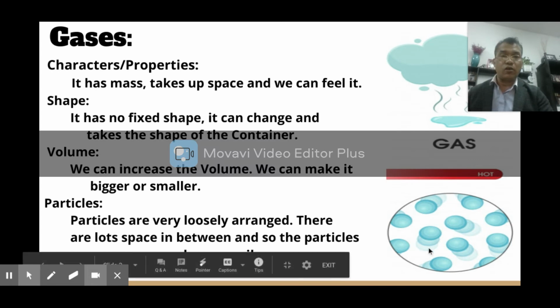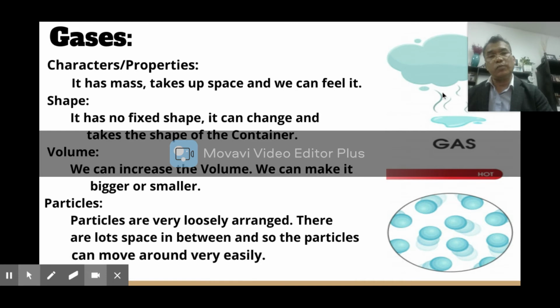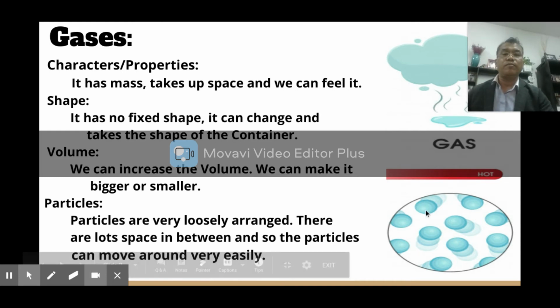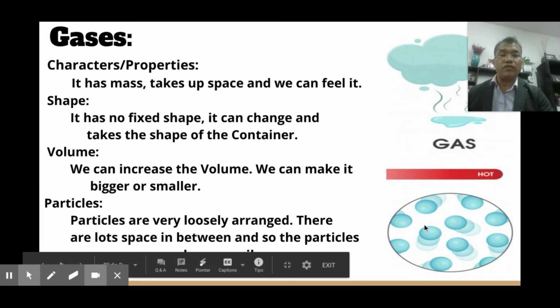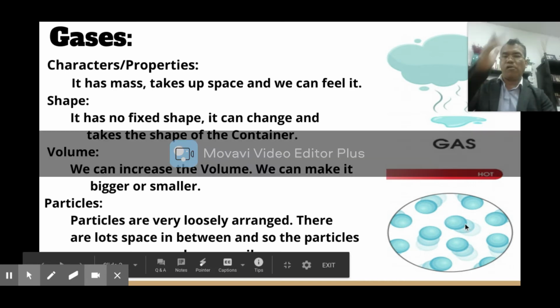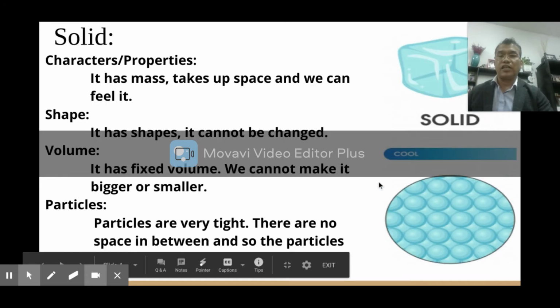You see here on the side, this is the picture of gas. It could be smoke, it could be vapor, it could be air, whatever, right? So here we have the molecules. The particles are very, very far apart, and they move very fast. There is lots of space, so they move around. Okay, so that's the explanation of gas.